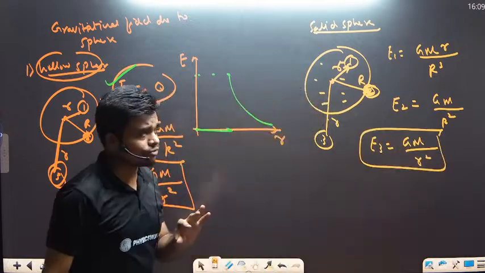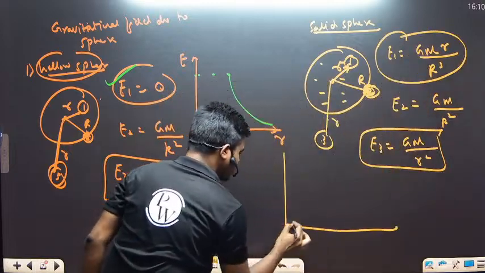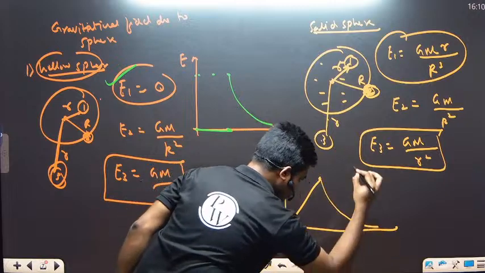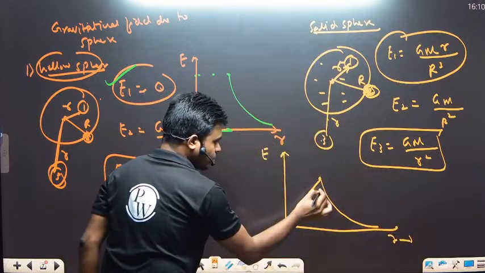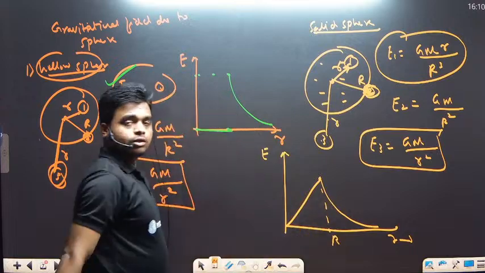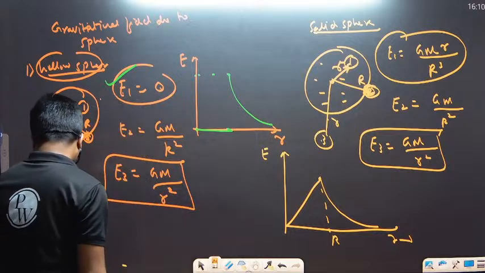And if you draw the graph for this, here you can see that it is directly proportional. So the graph will look like this and like this. This will be E versus small r, and this particular point will be R. So this is the gravitational field due to a solid sphere. So these are the gravitational force and fields.